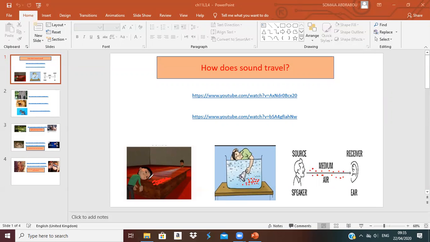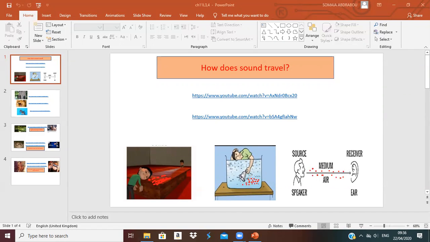So when the first particle vibrates, it will make the second one vibrate, then the third, the fourth, until it reaches my ear fastest, because they are beside each other. They can vibrate together very fast, okay?